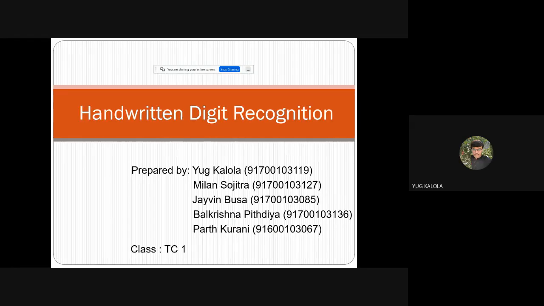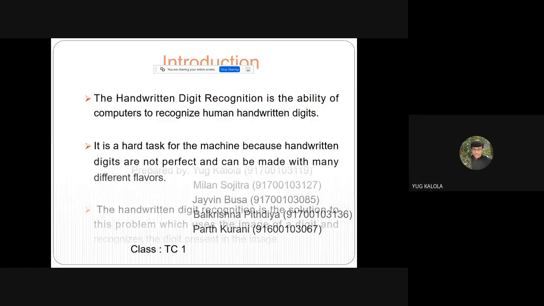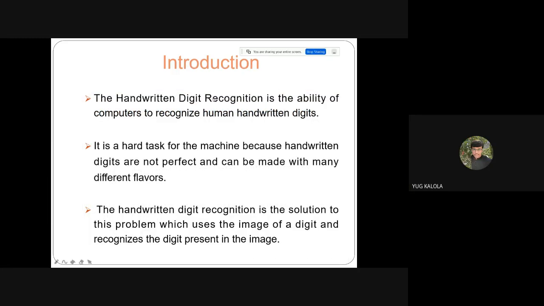In this group we have 5 members: myself, Milan, Javin, Balkrishna, and Parth. The title of our project is Handwritten Digit Recognition. The main aim of our project is to identify the digit written by hand, or the digit that came in our data set. If we write a number like 2, then it will recognize the digit.